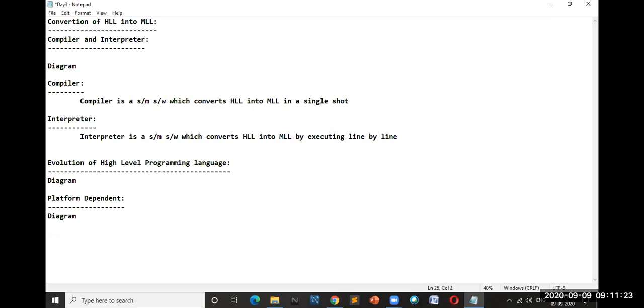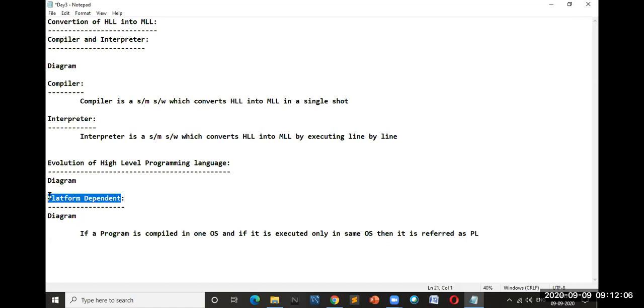I will just tell: if a program is compiled in one operating system, and if it is executed only in the same operating system, I'm writing OS, operating system, then it is referred to as a platform dependent programming language.